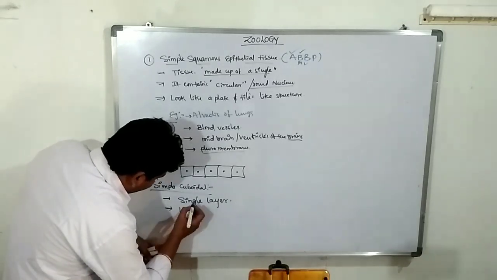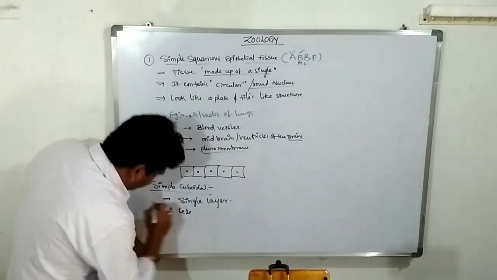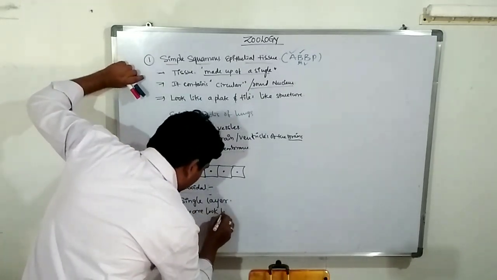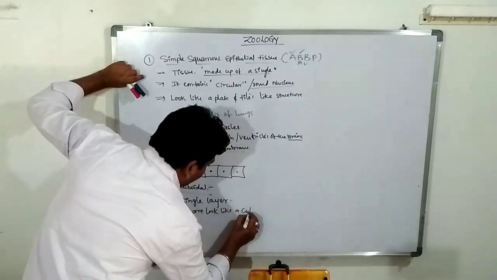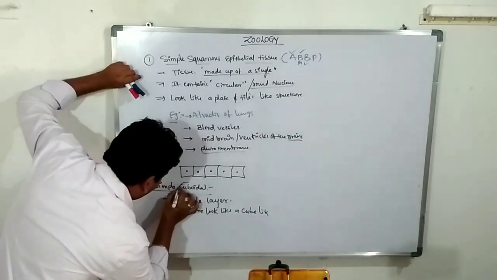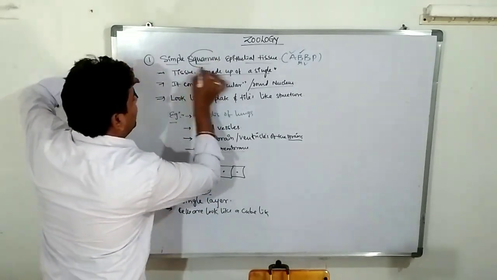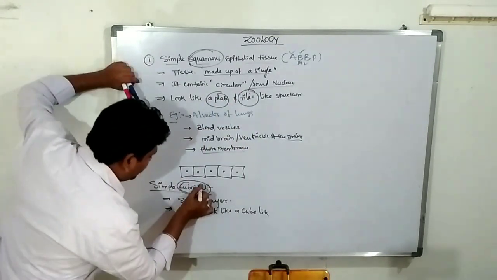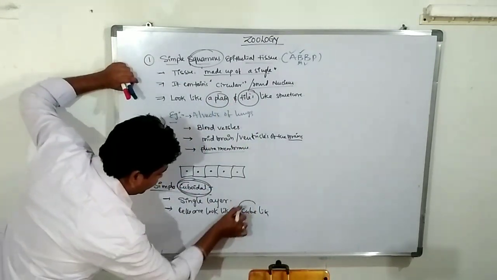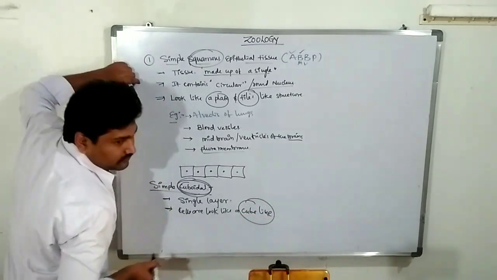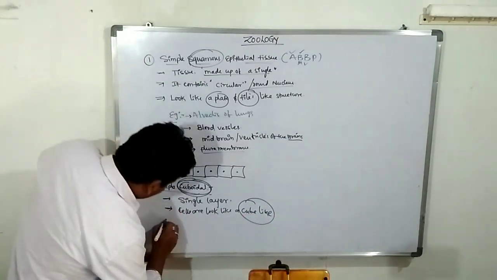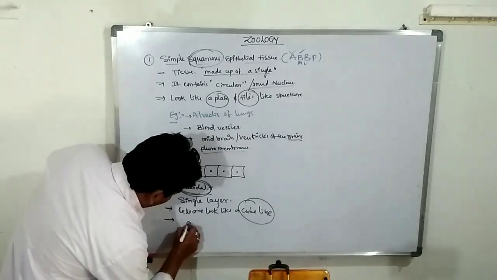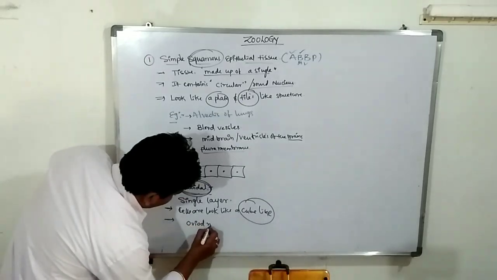The cells look like a cube-like structure, so that is called cuboidal. What is squama? Squama is nothing but plate or tiles. Cuboidal is nothing but the cells look like a cube-like structure. Clear? This contains the nucleus at the center of the cube. So the cell contains an ovoid nucleus.